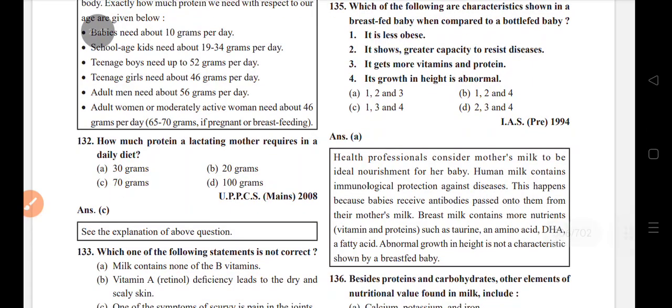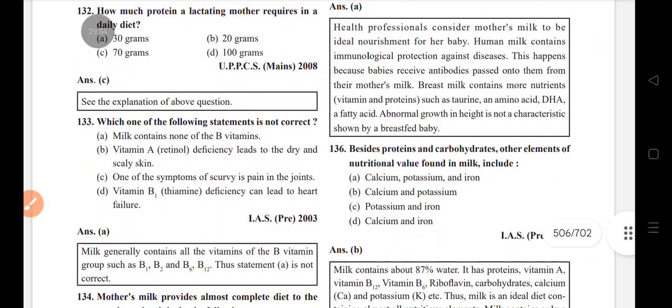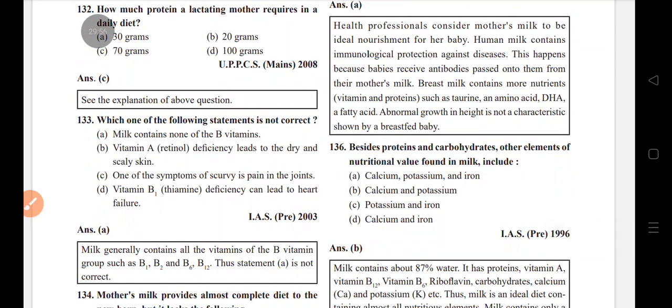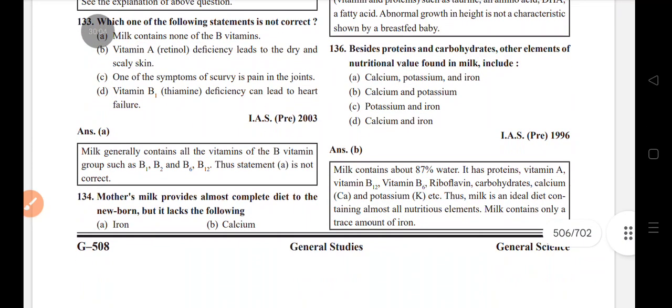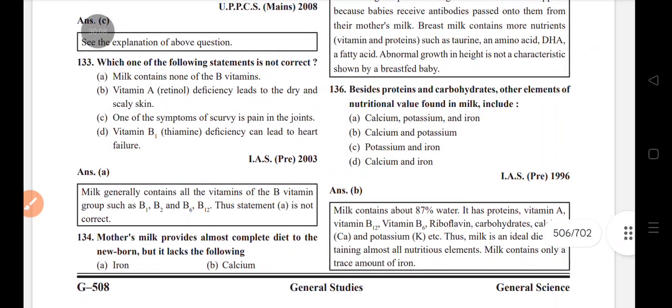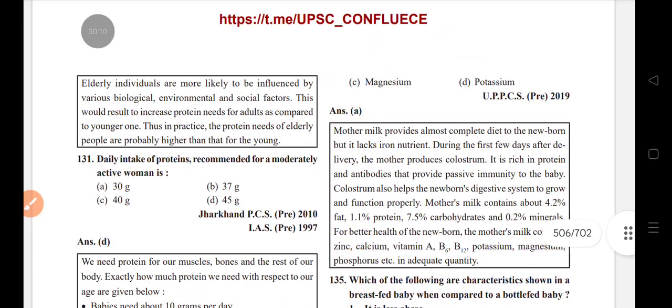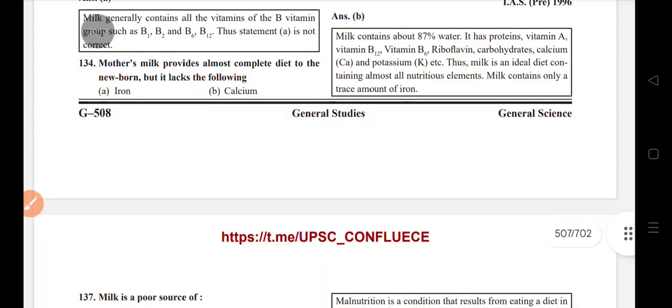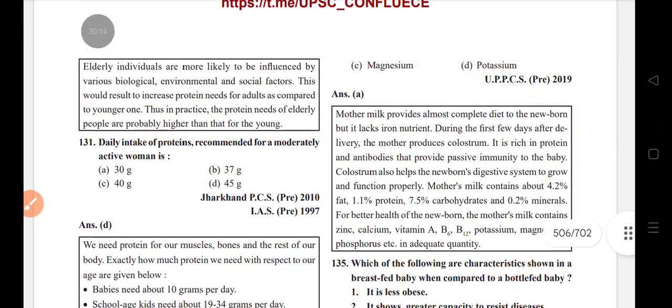How much protein does a lactating mother require in her daily diet? 70 grams. Which of the following statements is not correct? Milk contains none of the vitamin B. Vitamin B1, 2, 6, 12. Mother's milk provides an almost complete diet to the newborn, but it lacks the following: iron.